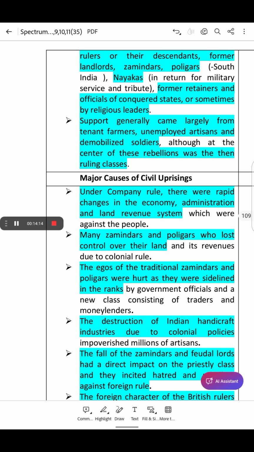So we have understood how all these unfair taxation, economic hardship and the British exploitation led to the civil uprising against the British rule or the colonial rule.